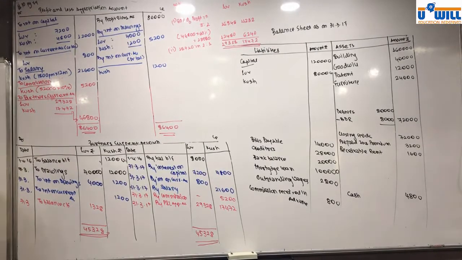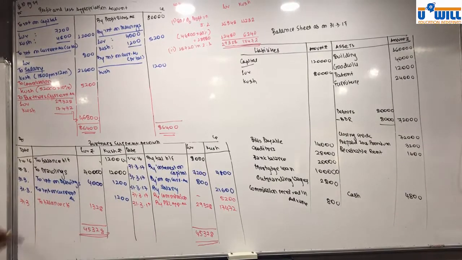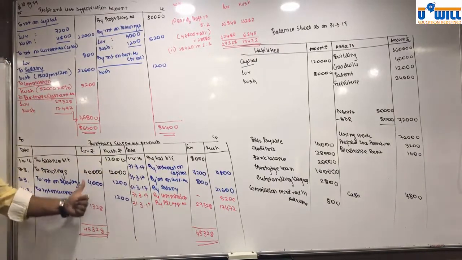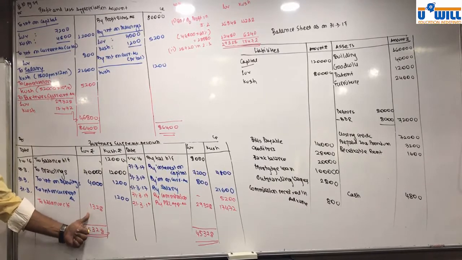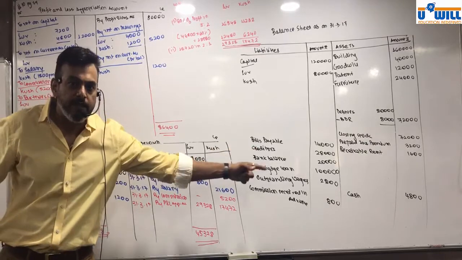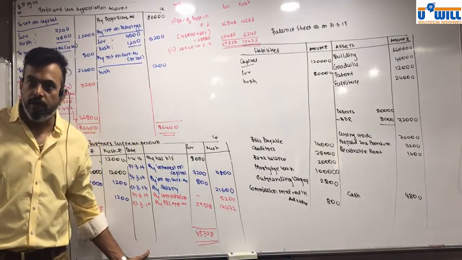1,328. Is this a debit balance or a credit balance? This is a credit balance because the credit side is more than the debit side. Please don't forget this. If by mistake you treat it as a debit balance and write it on the debit side, that is the asset side, your balance sheet will not tally. Is this clear?